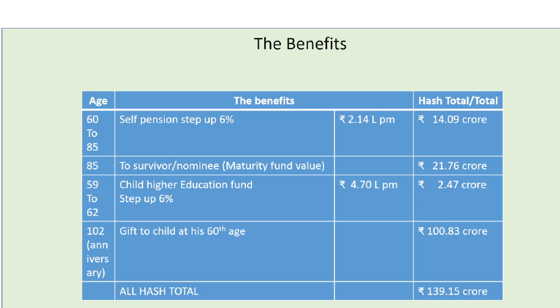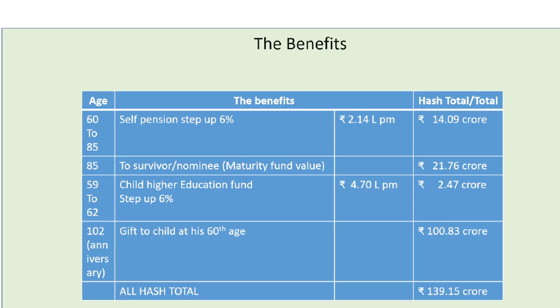Pension is from 2.14 lakh per month with a step-up of 6%. It works out to a total of 14.09 crore in the 25 years of pension. At the age of 85, the survivor nominee maturity gets modified as 21.76 crore. This is for the scheme which I have shown in the previous video.